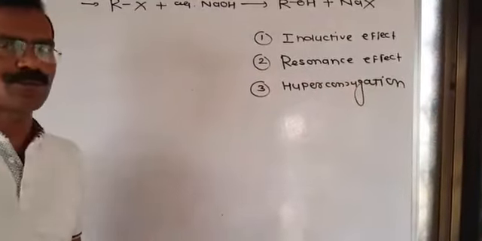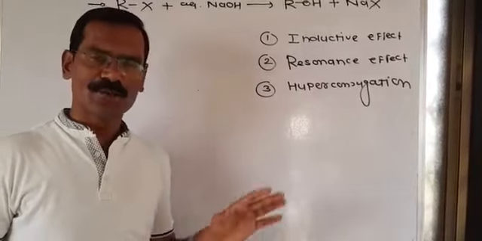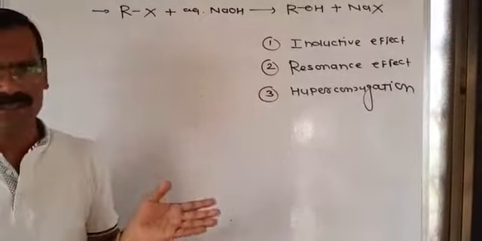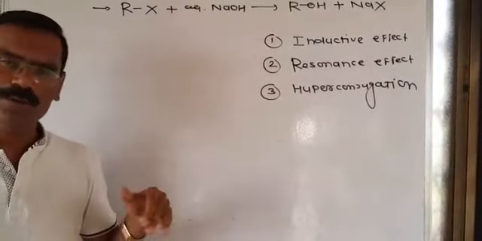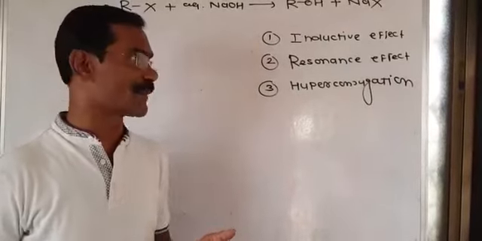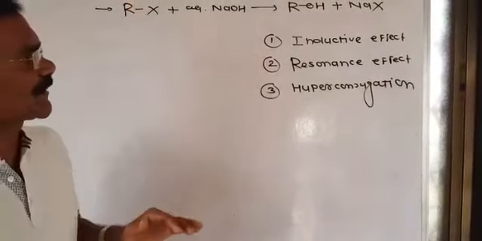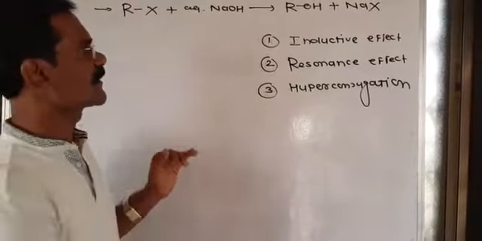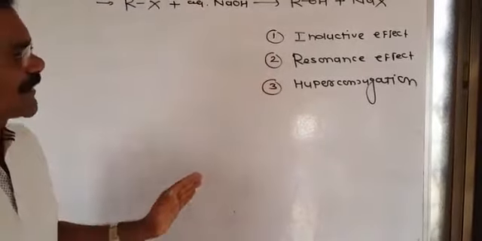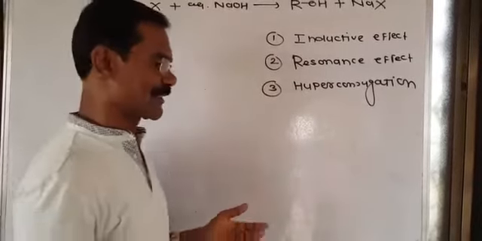But these are the three prime effects that decide the stability of an intermediate, the acidic strength of a particular compound, the basic strength of a particular compound, and how the breaking of a chemical bond and the making of a chemical bond take place. So for the detailed discussion of reaction mechanism, first we will discuss these three effects systematically, and then the application of these three effects in organic chemistry.